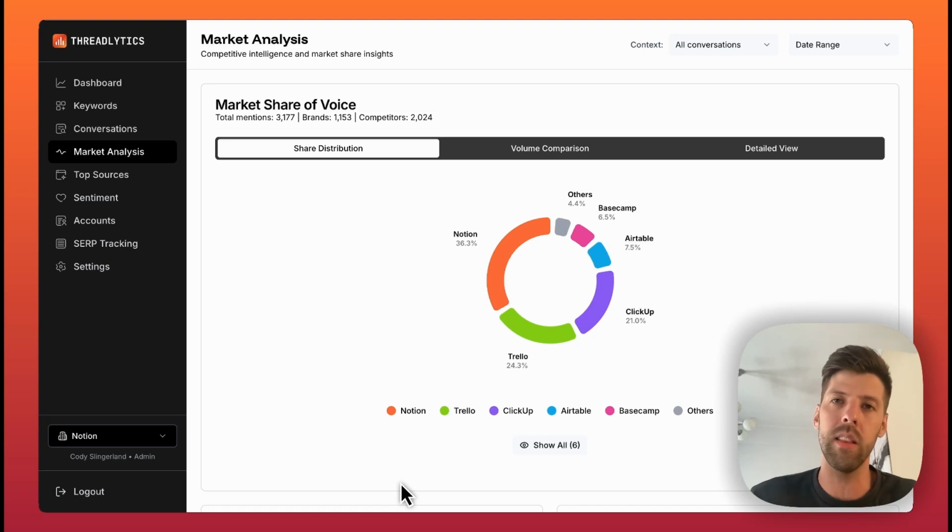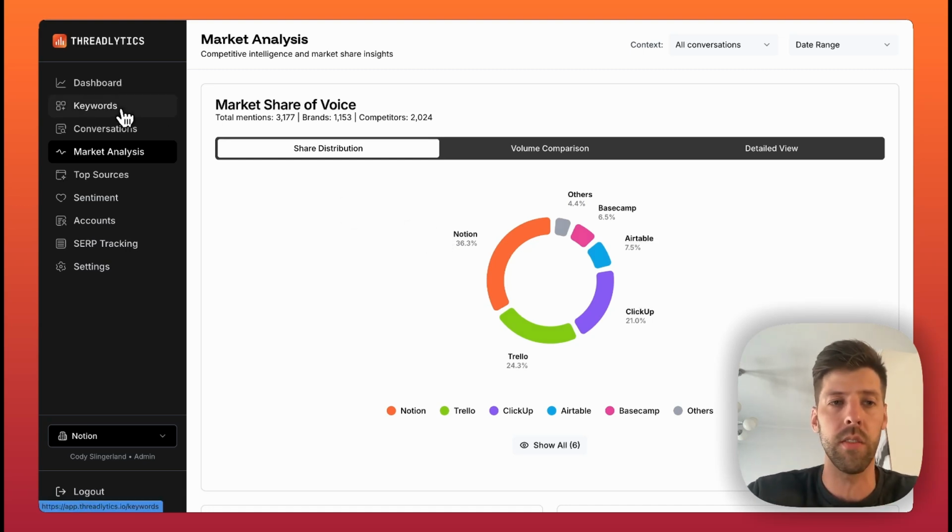So how do you find that share of voice? So here I am in the Threadlytics dashboard. I'm on the market analysis page. And this is where we can see share of voice. Right now, I'm just looking at a demo account for Notion, and we can see that Notion has almost 40% of the share of voice for all the different keywords that it's tracking.